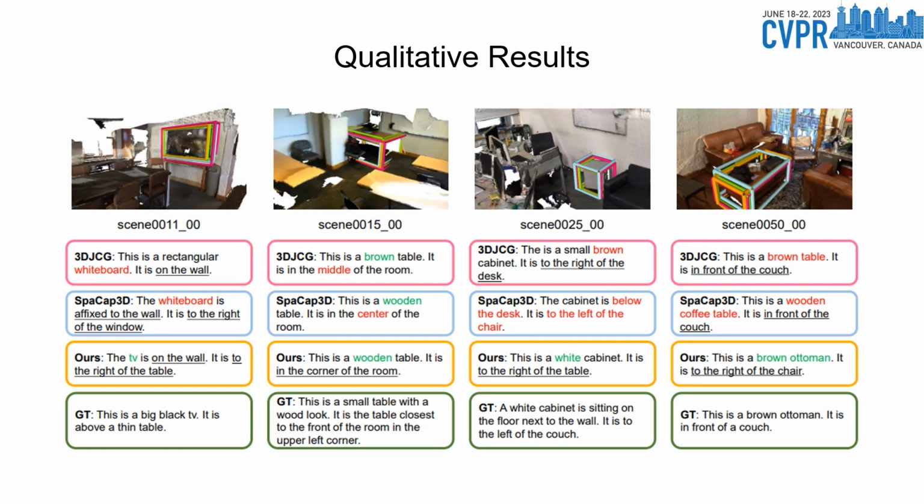We compare qualitative results with two state-of-the-art detect-then-describe methods, 3DJCG and Scan2Cap. We underline phrases describing spatial locations and mark correct attribute words in green and wrong descriptions in red. Our Vote2Cap-DETR produces tight bounding boxes close to the ground truth and accurate descriptions.